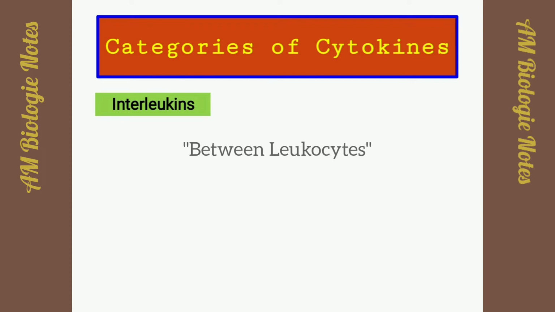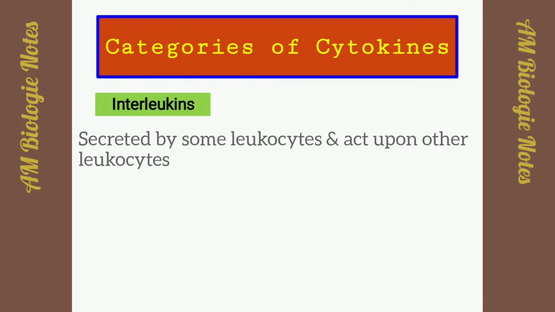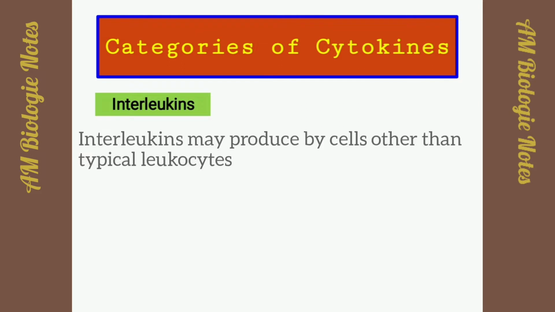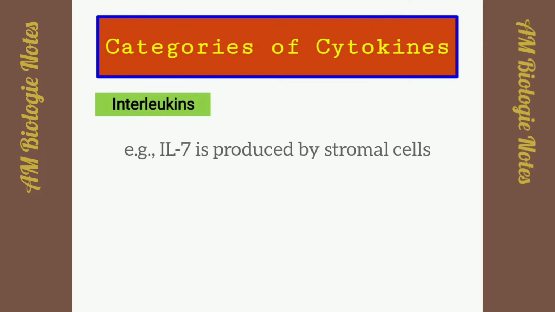Interleukins. Many cytokines are referred to as interleukins. Interleukin means between leukocytes. They are secreted by some leukocytes and act upon other leukocytes. Sometimes interleukin is produced by cells other than typical leukocytes. For example, IL-7 is produced by stromal cells.